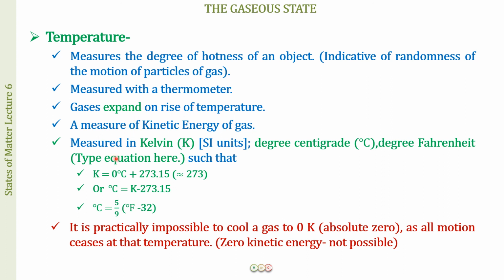And the SI unit for temperature is Kelvin. The other units are degree Celsius and degree Fahrenheit, and the relationship between them is: Kelvin is equal to 0 degrees Celsius plus 273.15, which we generally take as approximately 273. So Kelvin is equal to degree Celsius plus 273, or degree Celsius is equal to K minus 273.15. The relationship between degree Celsius and degree Fahrenheit, that also you have been learning from your junior classes: degree Celsius is equal to 5 by 9 into (degree Fahrenheit minus 32).